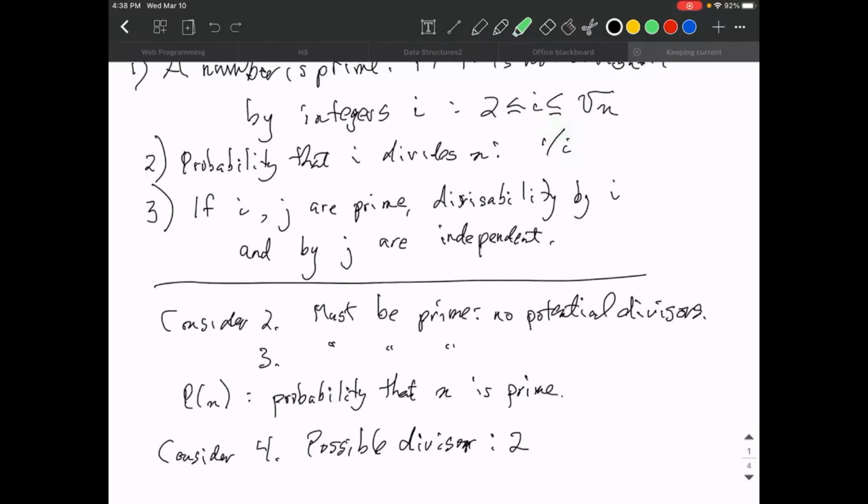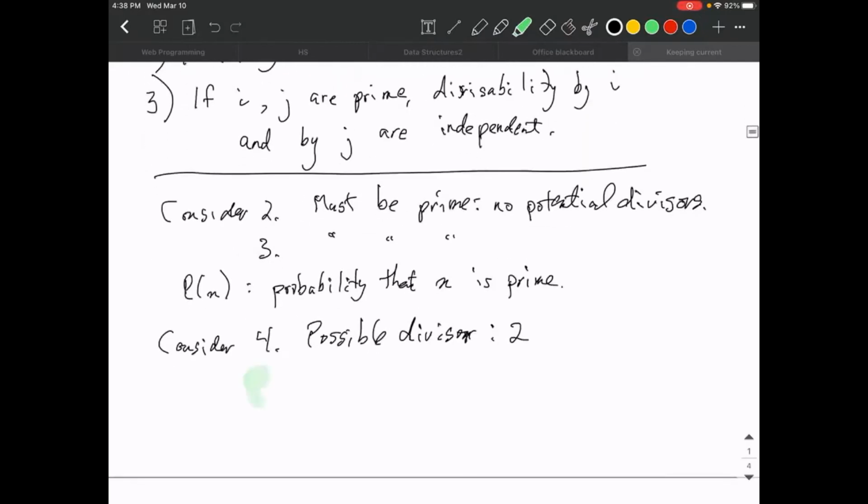And therefore the probability that 4 is prime has got to be equal to 1 minus... I'm sorry, I'm going ahead of myself here. 2 is prime. So what I just said is reasonable, but not what I want to say now. It's 1 minus the half that is the divisibility.